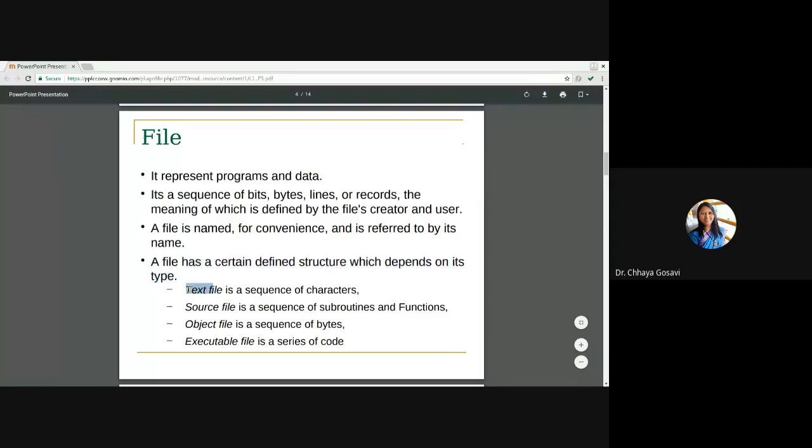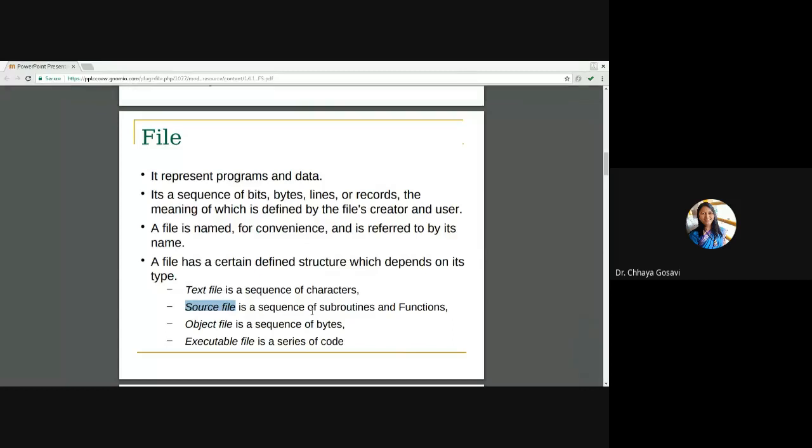A text file is a sequence of characters. A source file, meaning .c, .java or .c++, is a sequence of functions, that is subroutines and functions. Object file, .obj file or .class file, is a sequence of bytes. Executable file is a series of code. So every file should have its own defined structure.